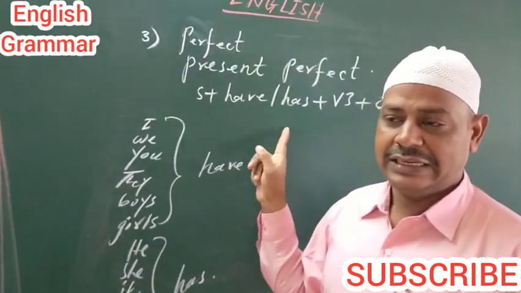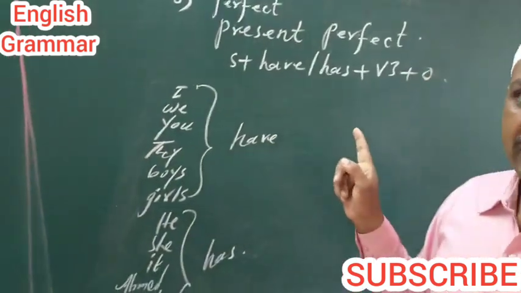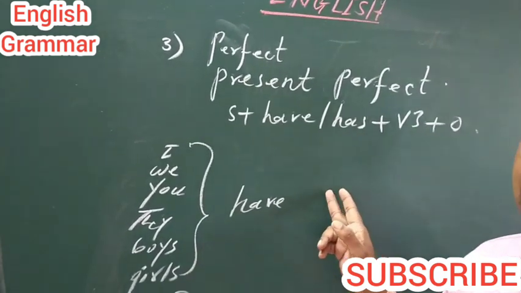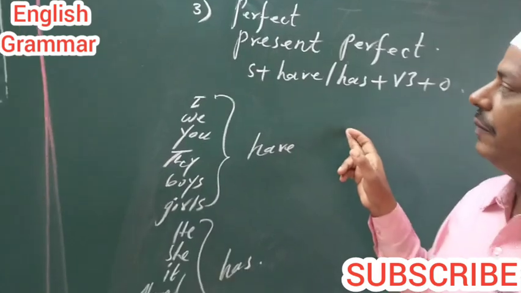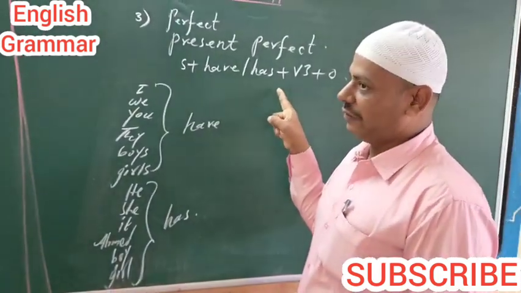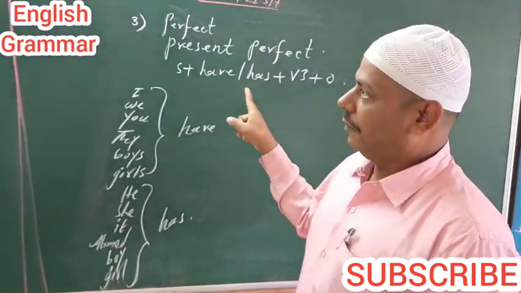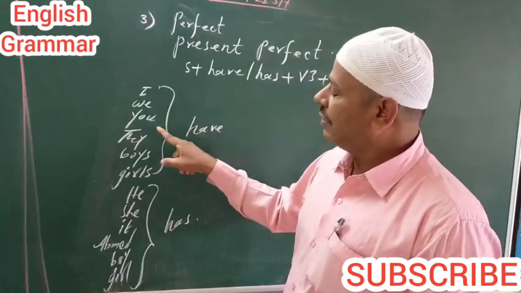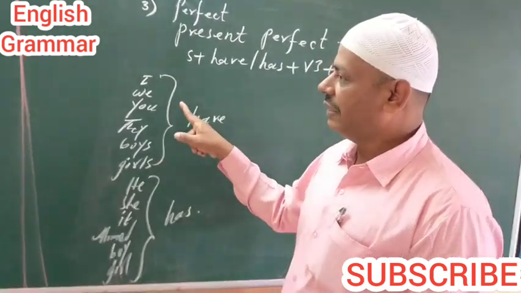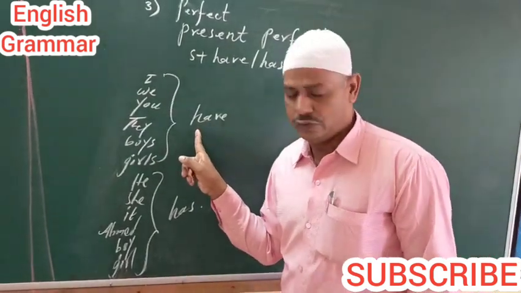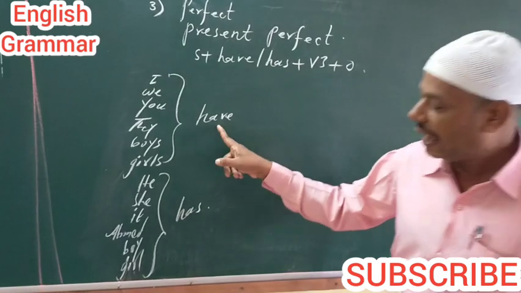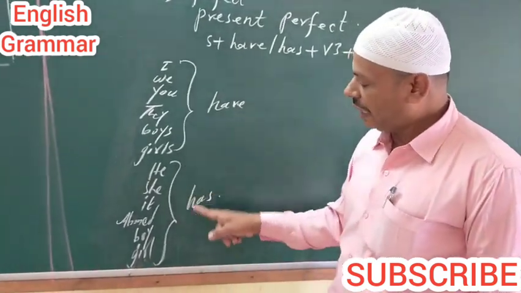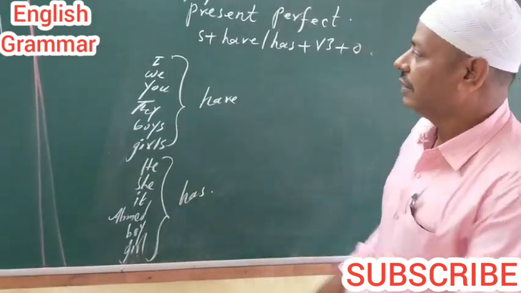If a sentence has have or has, we can easily identify that this sentence can be in the present perfect form. Now here we have pronouns I, we, you, they, boys, girls. With these pronouns, we have to use the helping verb have. And with singular pronouns, we have to use has.